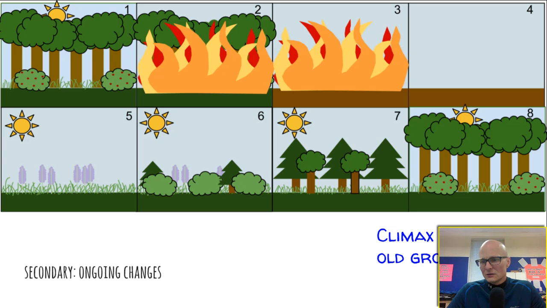In this case, step 8 is what we call a climax community of old growth forest. It's an ecosystem that's been around for a long time, is well established, and is a result of many years of succession.